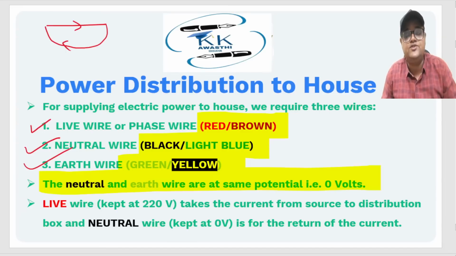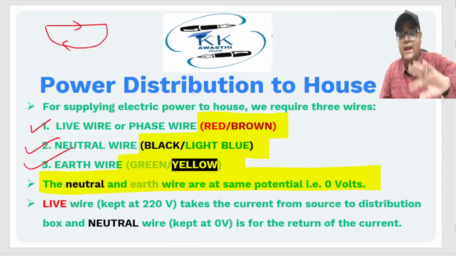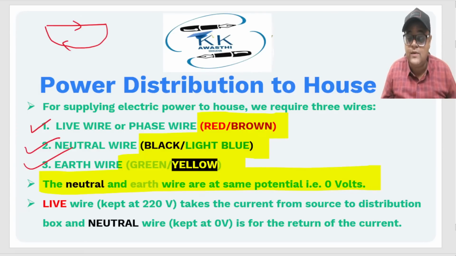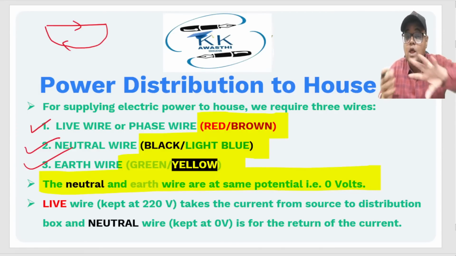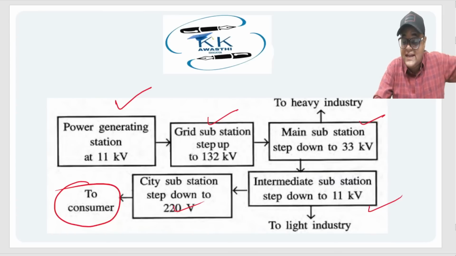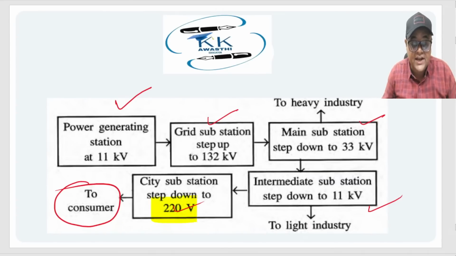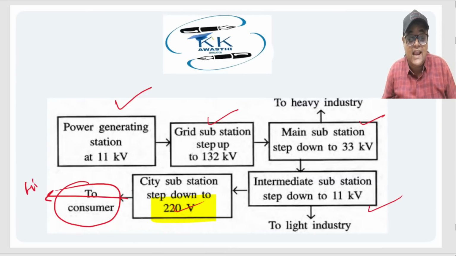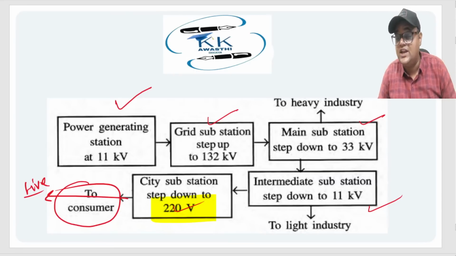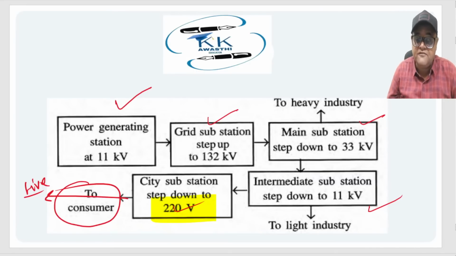They can ask this question in MCQs. What is the potential difference between neutral and earth wire? And this live or phase wire is always at 220 volts. Whatever potential we have generated through transmission, we generated 220 volts. This is the live wire that will be carrying forward the potential that we have generated. So this live or phase wire is always at 220 volts.